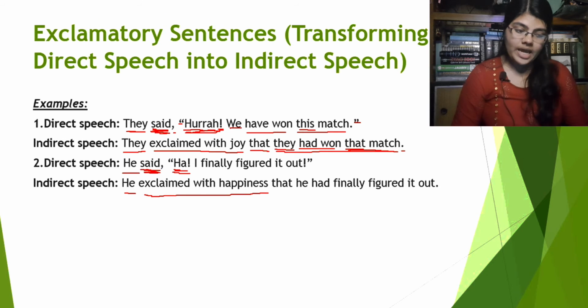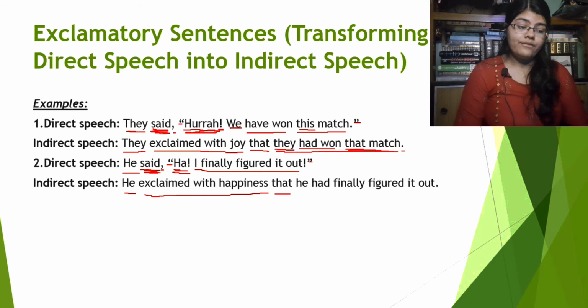Because in the reported speech ha is used, we will use exclaimed with happiness by replacing the reporting verb said. Now we won't use the comma and the inverted commas. Obviously after that we will put a that here. We already said that in the rules. Now, I finally figured it out. I will be replaced by he, right? Because the speaker is he. So we won't use I here, we will use he.